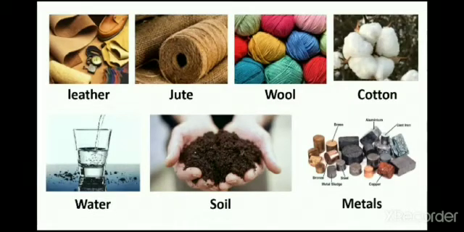So, students, leather, jute, wool, and cotton are the substances obtained from living beings or called biotic, and water, soil, and metals are natural substances, but they are obtained from non-living sources or are called abiotic.